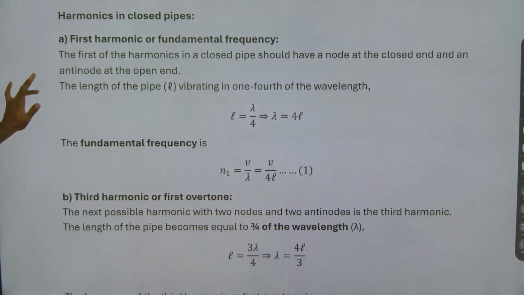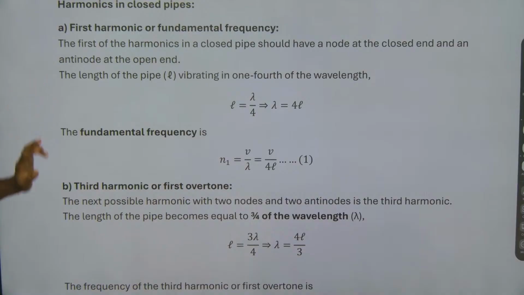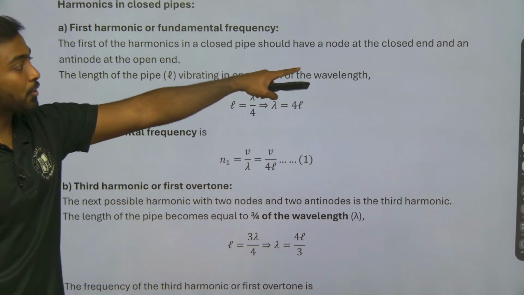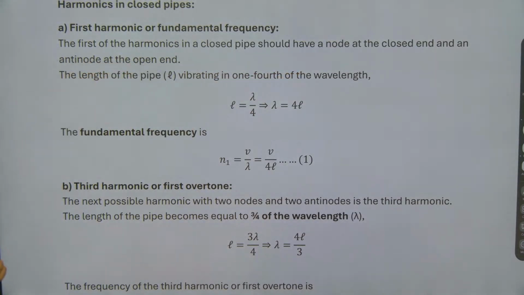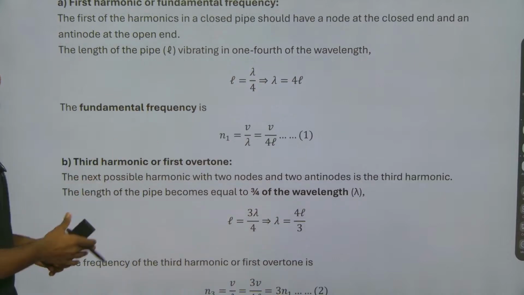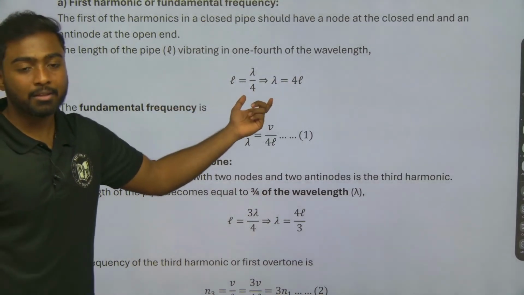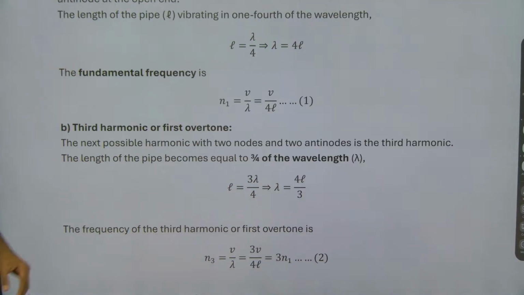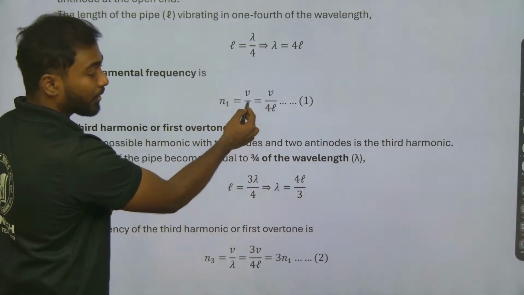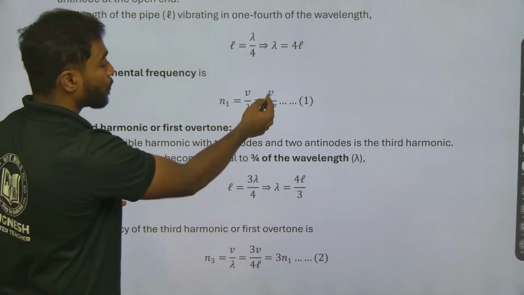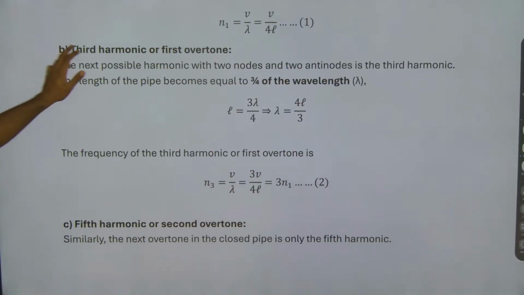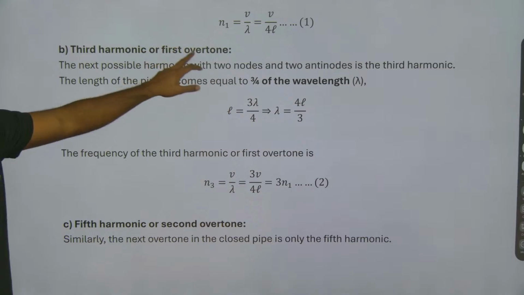Coming to the first harmonic or fundamental frequency. The first harmonic in a closed pipe has a node at the closed end and an antinode at the open end. So length will be lambda by 4, so the wavelength will be 4 times the length. n equals v by lambda, where lambda is 4l, so n equals v by 4l.